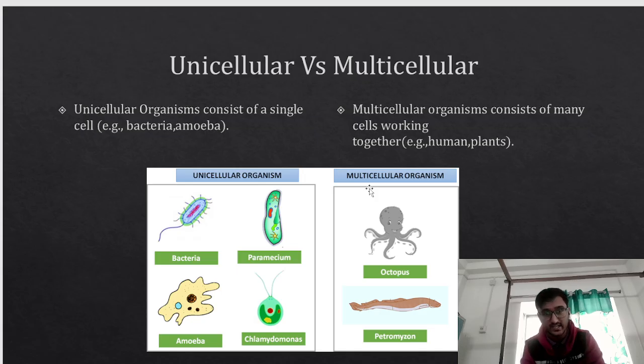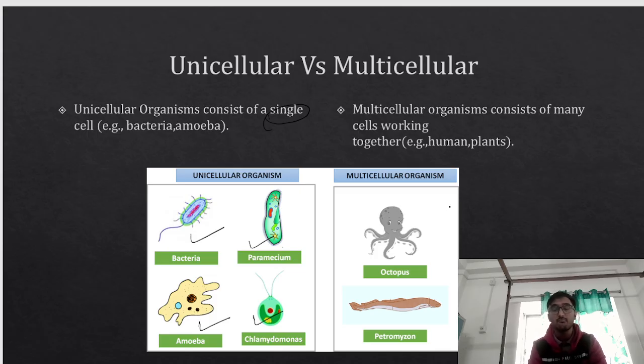Unicellular, from the name only, it is very clear that it consists of a single cell. What are the examples? Here we have something called bacteria, right? Bacteria is one of the unicellular organisms. Then we have paramecium. We have amoeba. Amoeba, they can change their shape. And we have chlamydomonas. All of them are unicellular organisms. They consist of a single cell.